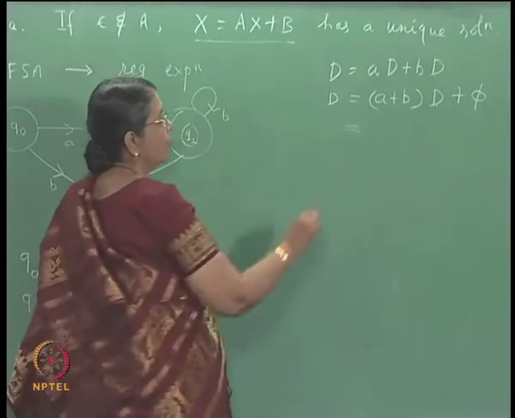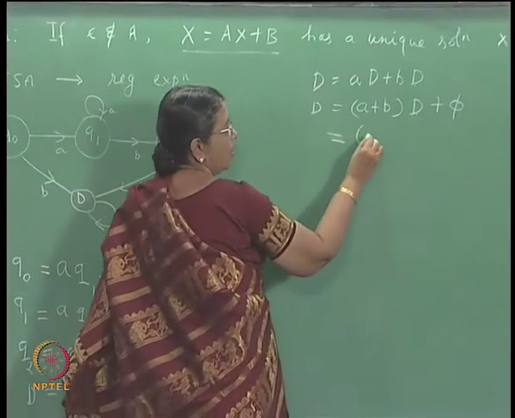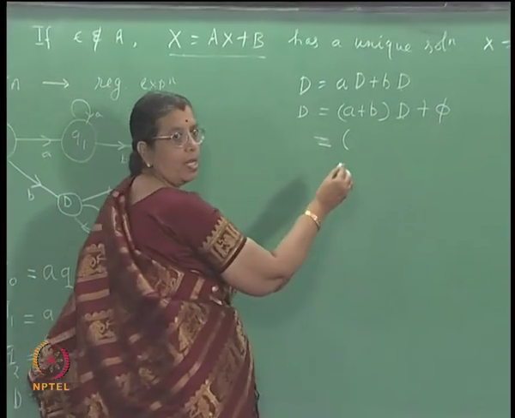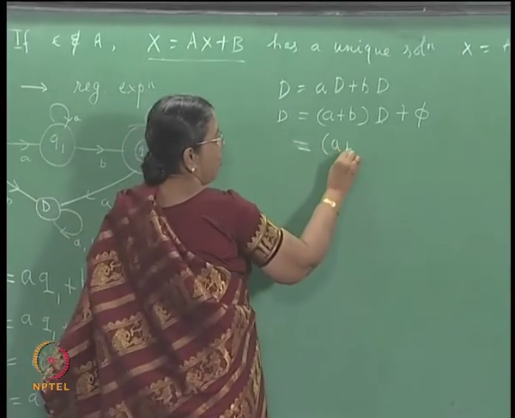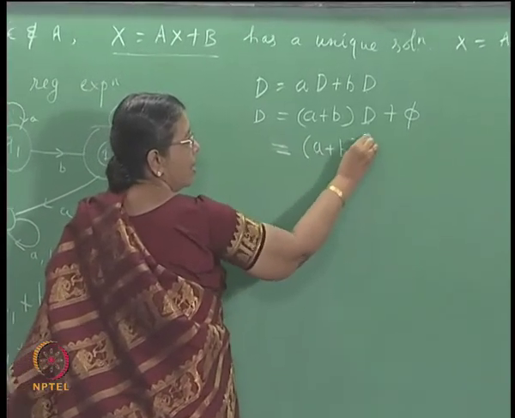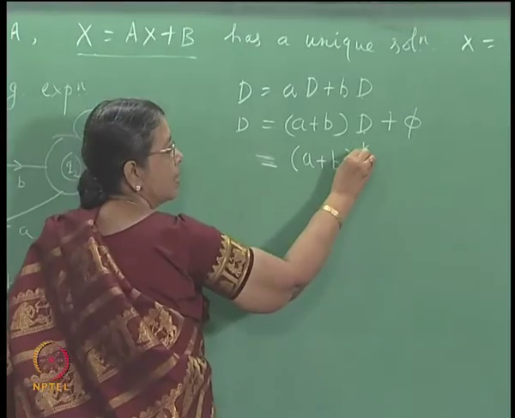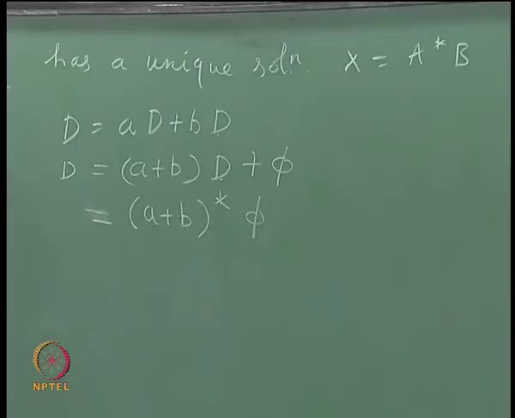What will be the solution for D? What will be the solution? A plus B star, right, and something concatenated with phi is phi.